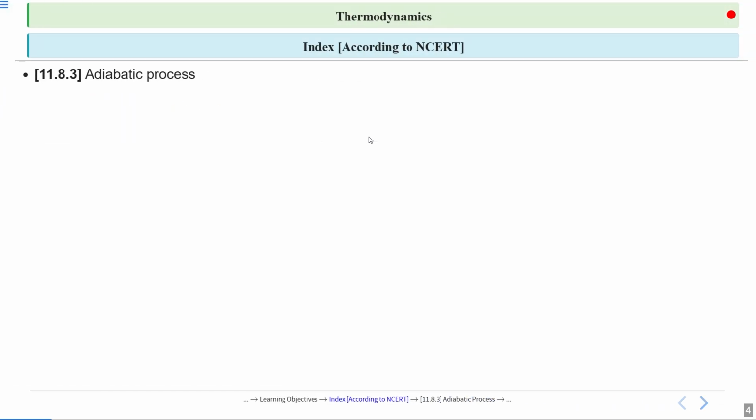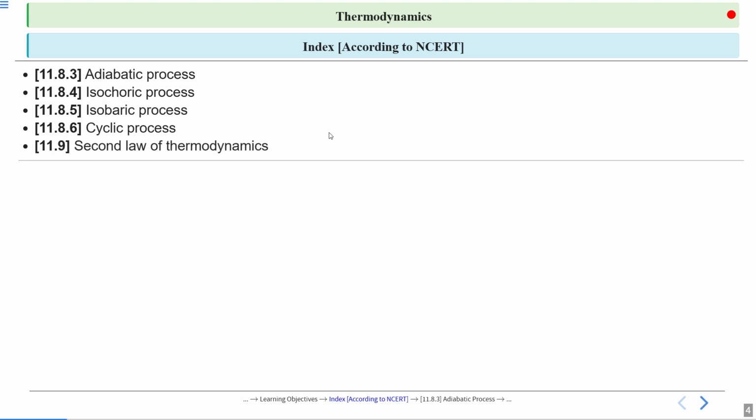So in today's lecture we will cover first 11.8.3 adiabatic process, then 11.8.4 isochoric process, 11.8.5 isobaric process, then 11.8.6 cyclic process, and then 11.9 second law of thermodynamics. So these are the topics of today's lecture which we will learn one by one.